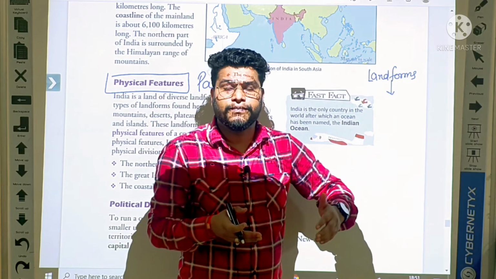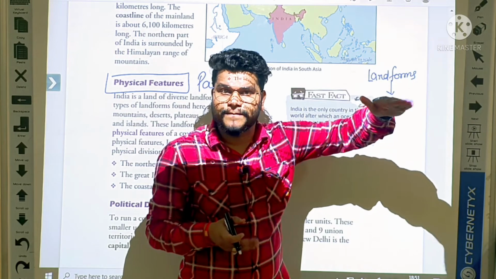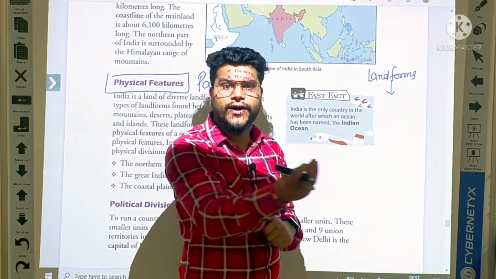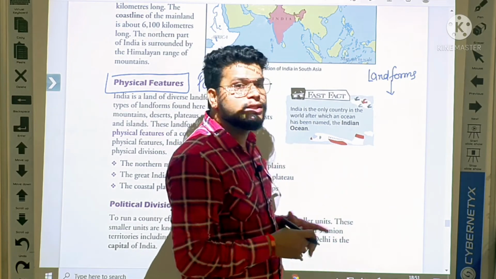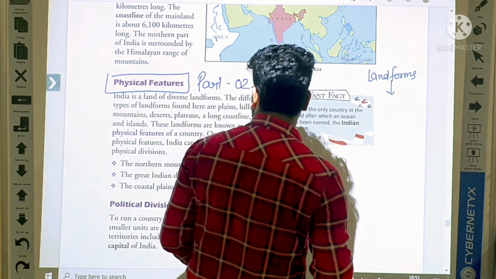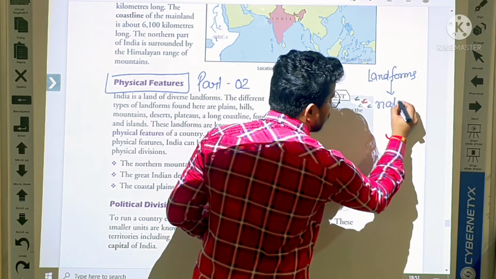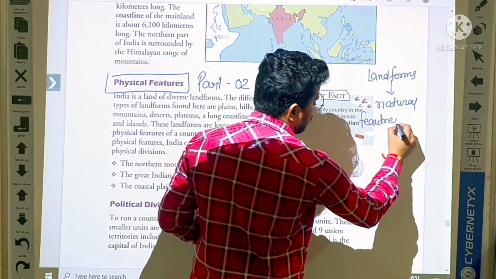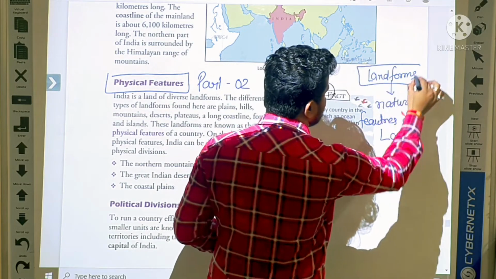It means high land, plateaus, high flat land, and definitely land covered with water, islands. So all these are the landforms. Clear? So student, this is called landforms. It means natural features of land we call landforms.